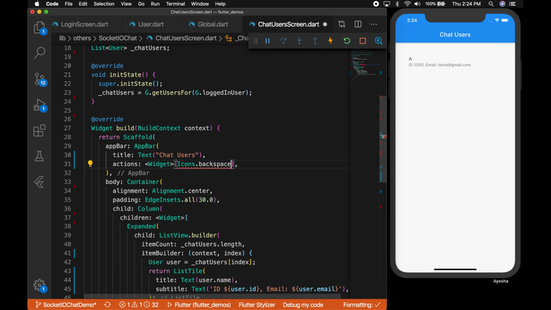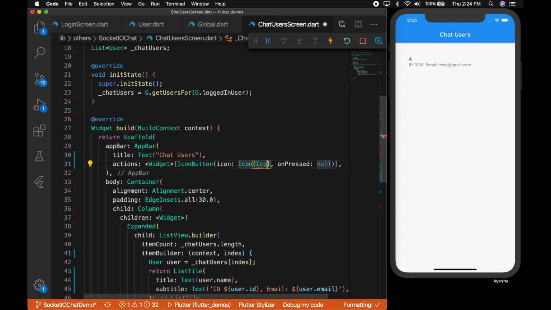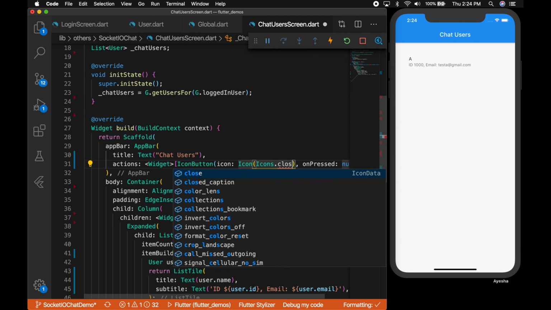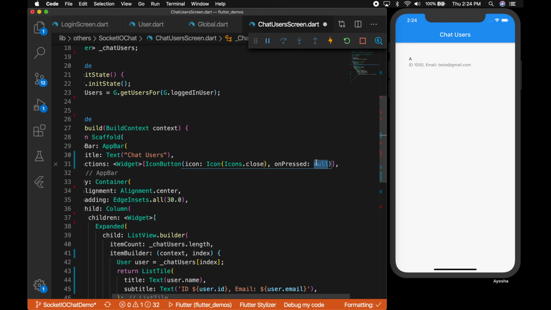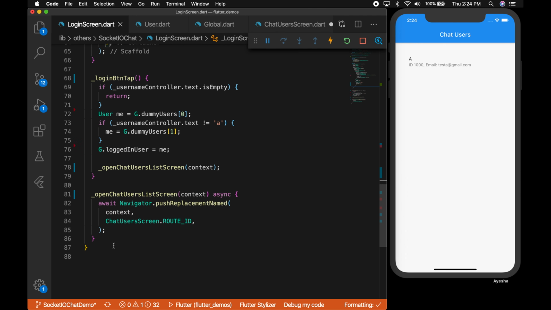Let's add a button on the top right to log out. There is no logout button, so let's add the close button, and on press of the button, we will close this window and open the login screen.